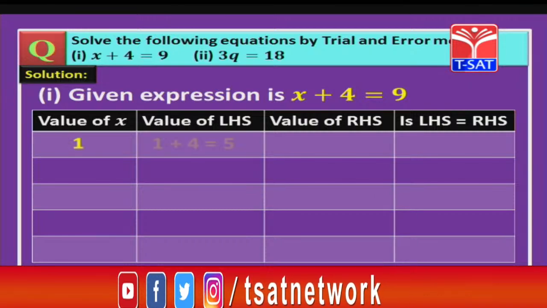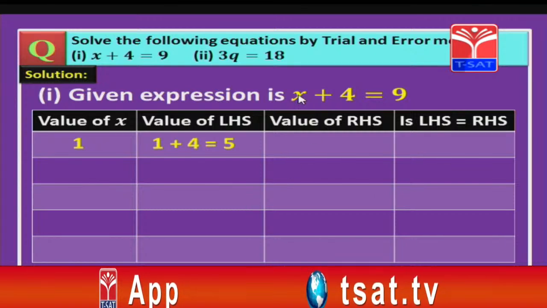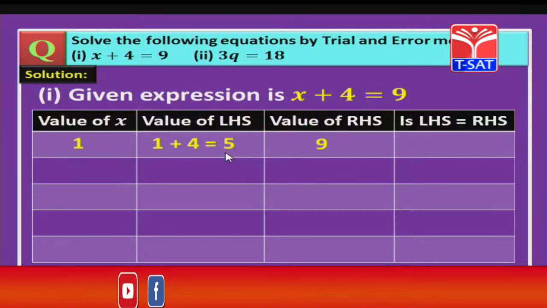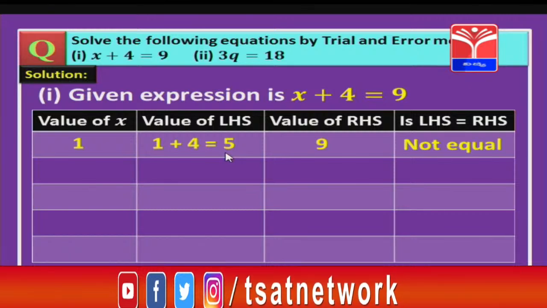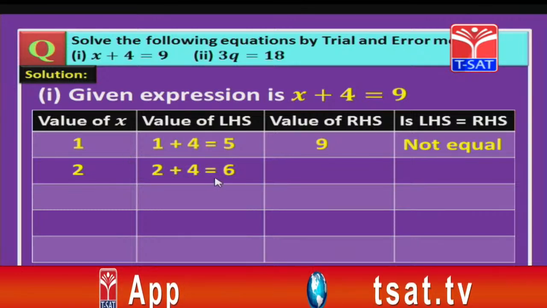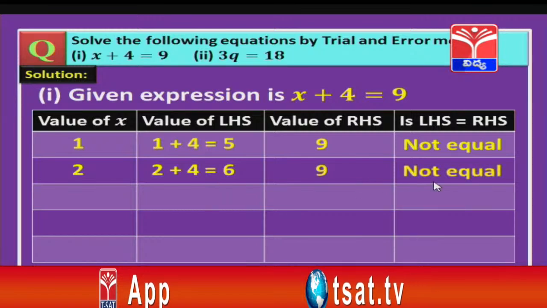So, x is 1. In LHS we have x plus 4, so in place of x substitute 1. We get 1 plus 4 equal to 5. What is RHS, children? 9. So, 5 and 9 are different, that means LHS is not equal to RHS. Now, we will substitute the next number, that is 2. In place of x we write 2. So, 2 plus 4 is 6 and RHS is 9. Again both are not equal.